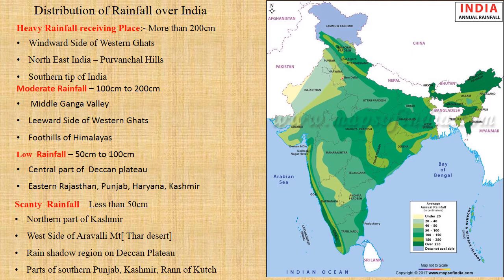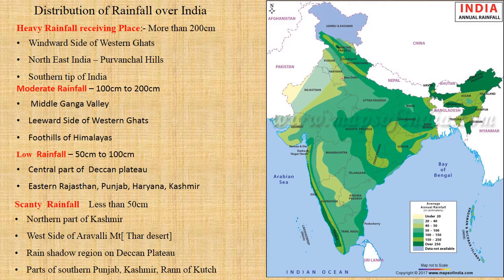We can see that color on the western, southwestern, windward side of the Western Ghats, and we can see the same color on the Garo Khasi Jaintia Hills in Meghalaya and Arunachal Pradesh. So look at the examples given: the windward side of the Western Ghats, northeast India, that is Purvanchal Hills, and the southern tip of India receive heavy rainfall.